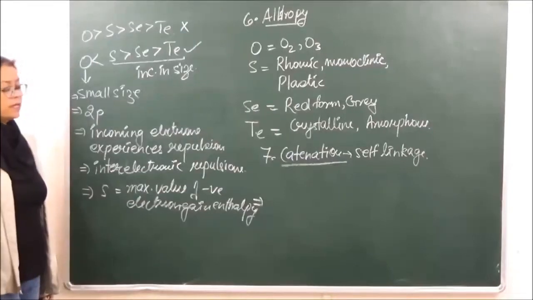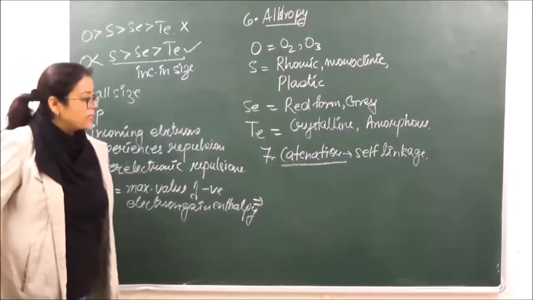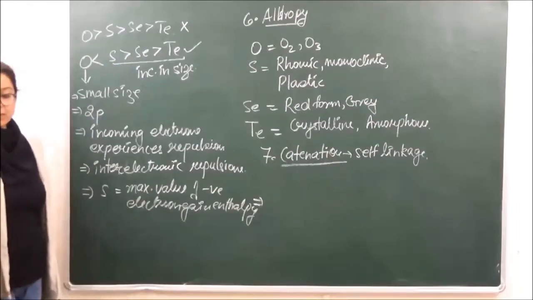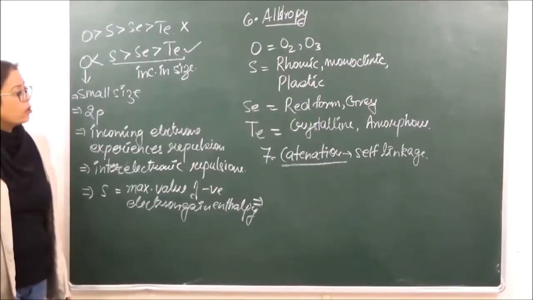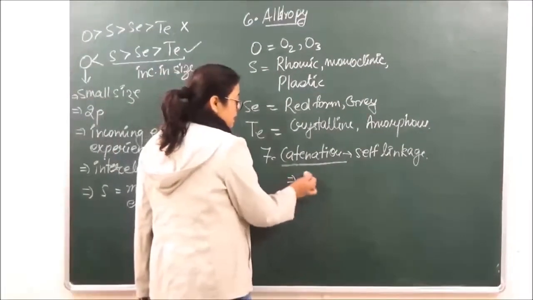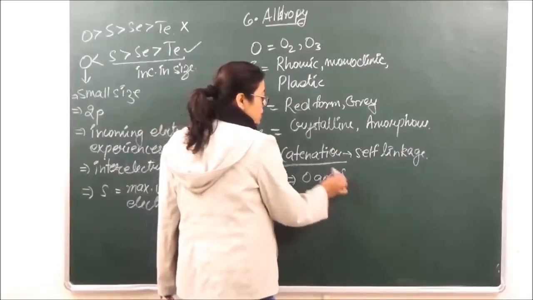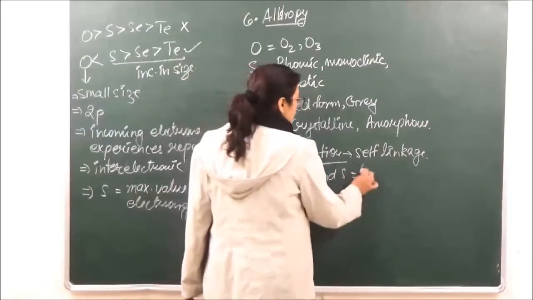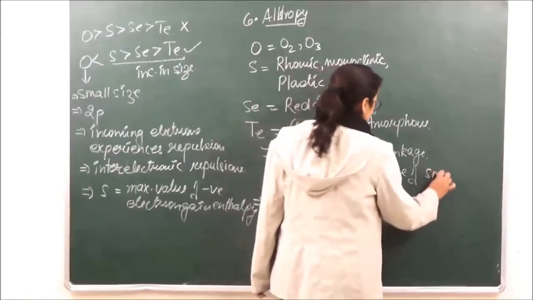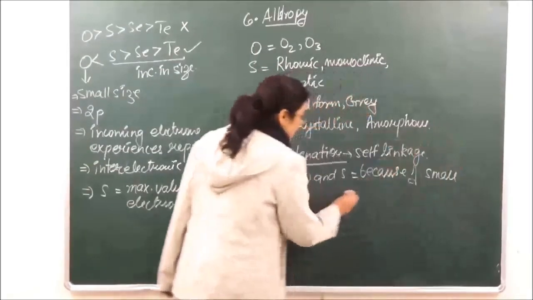Like in the whole periodic table, the element that shows the most catenation is carbon. In this group, we see that only oxygen and sulfur are the two elements which show catenation, because of small size.